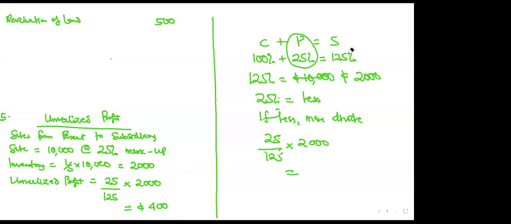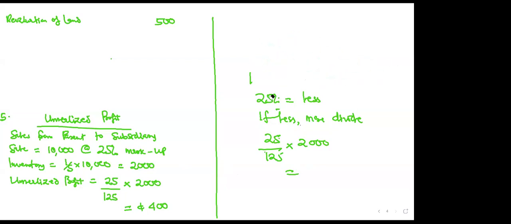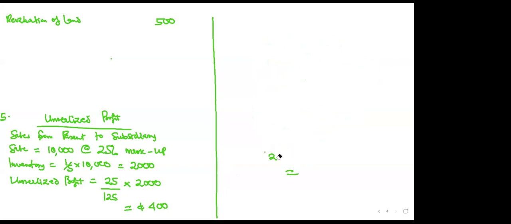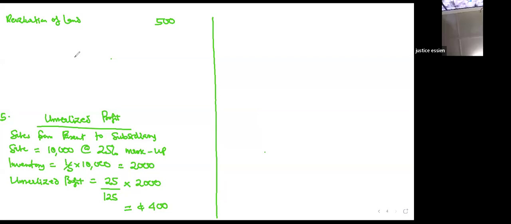So keep this in mind. There is no consolidation question you will not see unrealized profit every day. They will always tell you markup, margin, markup, margin. Just have it in mind. If it is a margin, the denominator will be 100. If it is a markup, the denominator will be 125. So 400. Then you ask yourself, who sold the goods?